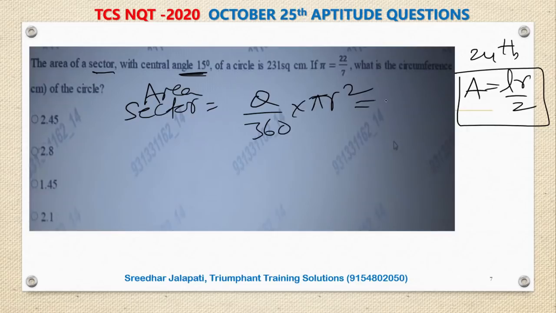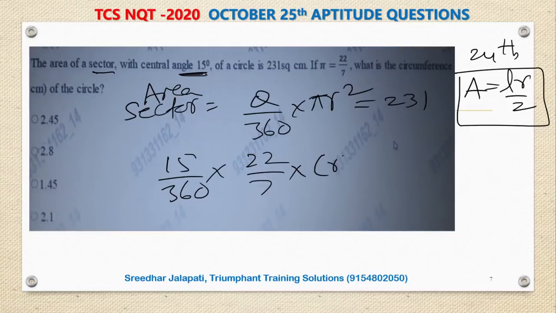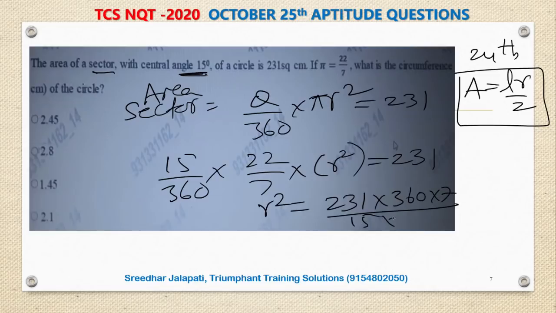And this is given as 231. So in this, the central angle is given, theta 15 by 360, into pi, and we are asked to use 22 by 7, into r square, which we do not know and have to find, is equal to 231. Right? So if I go for simplification, r square is equal to 231 into 360 into 7 by 15 into 22.